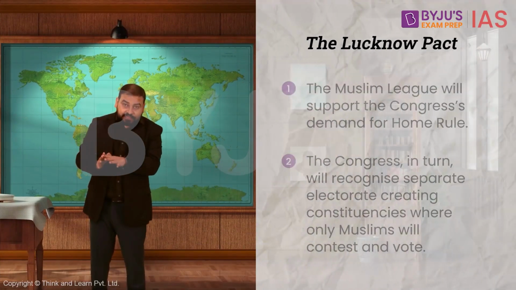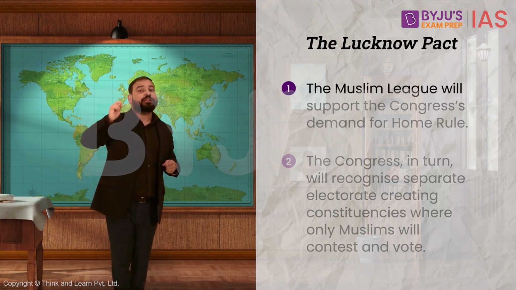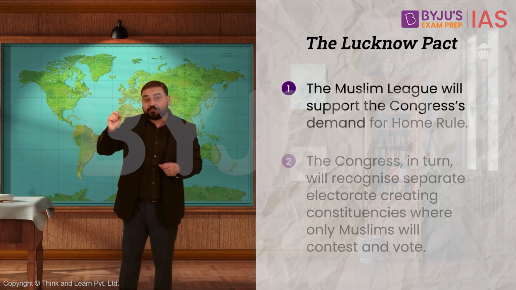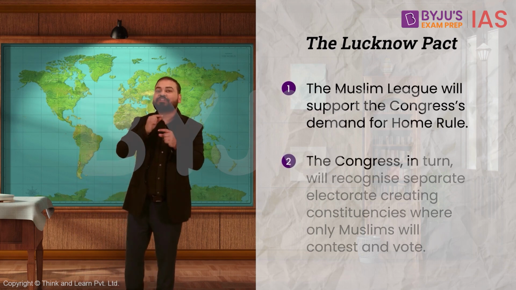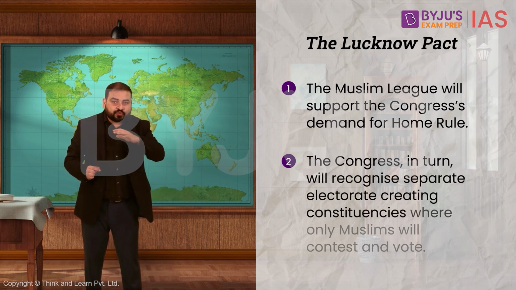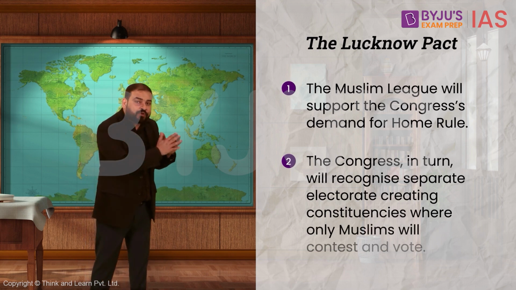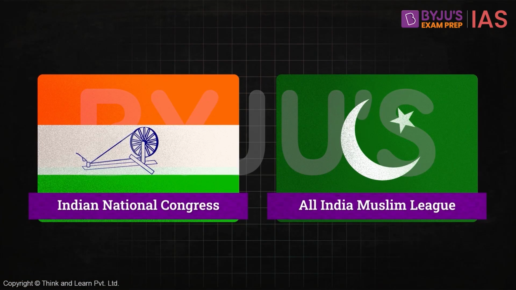As we have already studied, in this pact, it was agreed that the Muslim League will support the Indian National Congress's demand for home rule or Swaraj, and Congress in turn will recognize the separate electorate which will create constituencies where only Muslims will contest and vote. They have previously worked together. Then what stopped them from joining hands to fight against the British during the 1940s onwards?